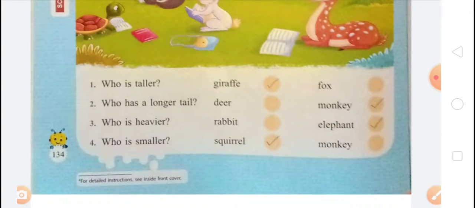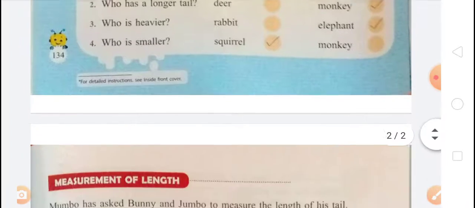Who has a longer tail, deer or monkey? The right answer is monkey. Third, who is heavier, a rabbit or elephant? The right answer is elephant. Who is smaller, a squirrel or monkey? The right answer is squirrel.